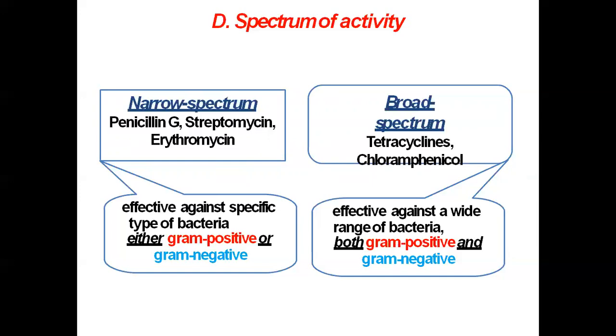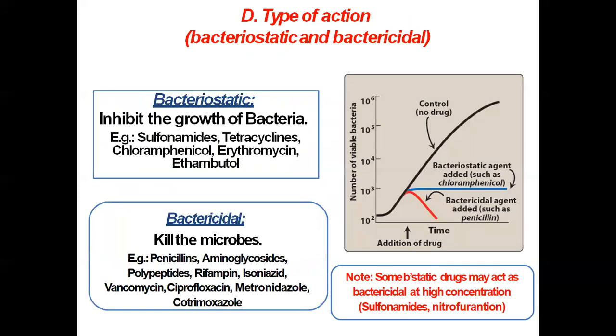Then coming to another classification, that is depending upon its type of action. Now these drugs either inhibit the growth of the organisms or their multiplication. Therefore, these agents are called bacteriostatic agents.